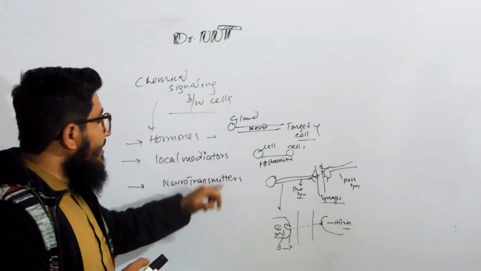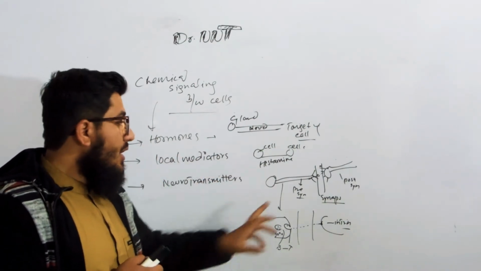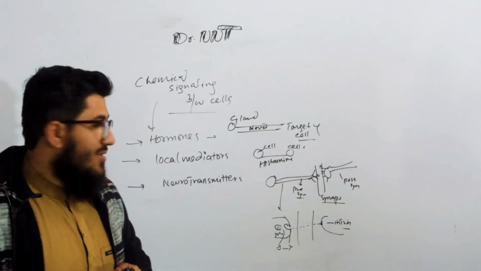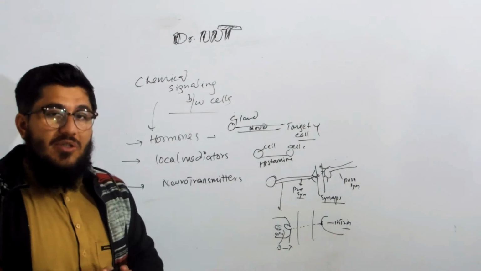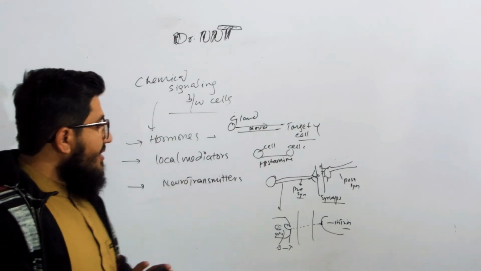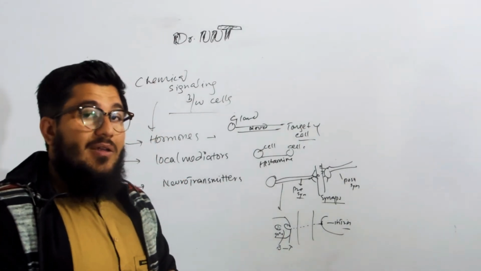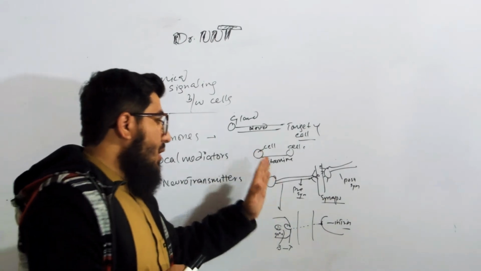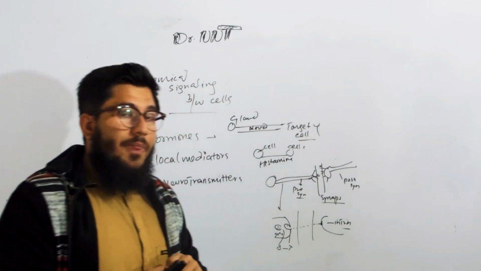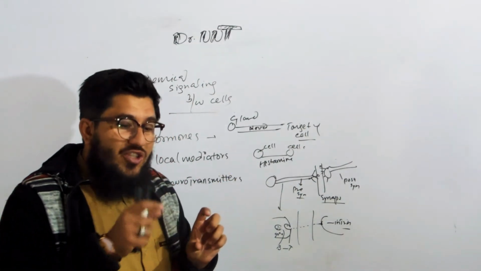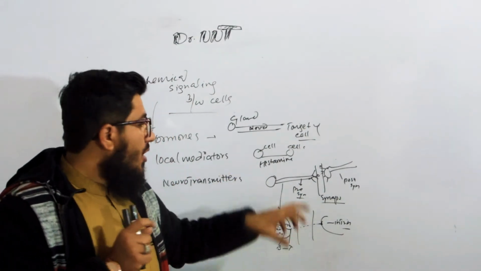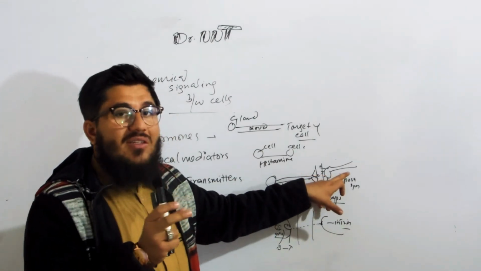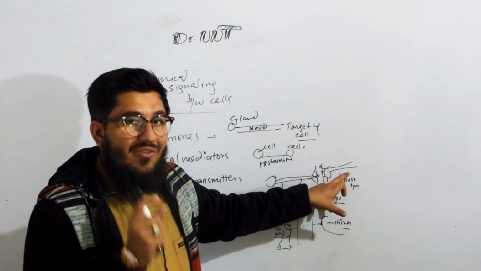And we have another type of signaling between two neuronal cells, that is done by chemical substances known as neurotransmitters. Neurotransmitters are the functional chemicals involved in transferring signals from one neuron to another neuron. The neuron that sends the chemical is called the presynaptic neuron, and the neuron that receives the signal is known as the postsynaptic neuron.